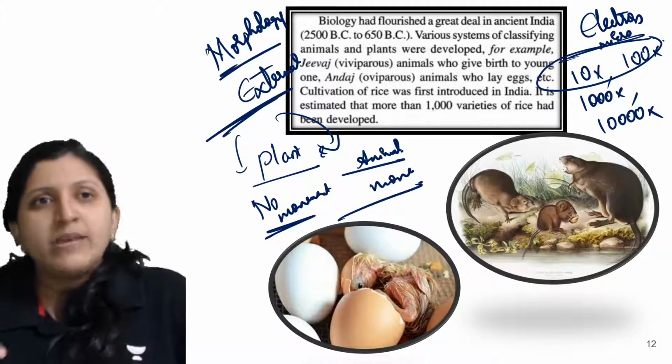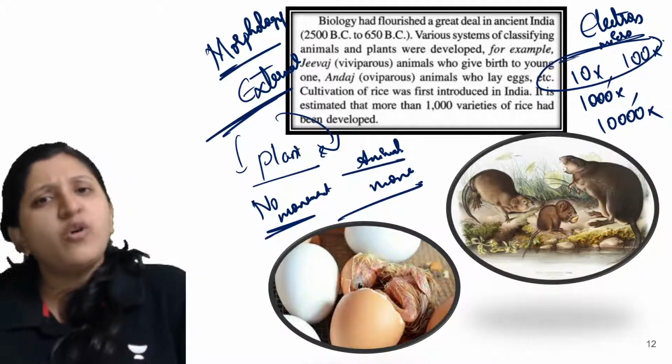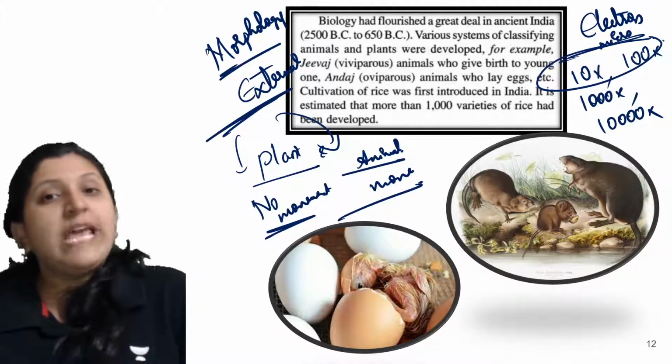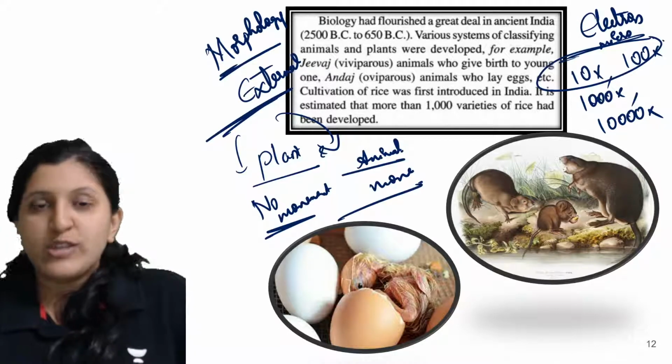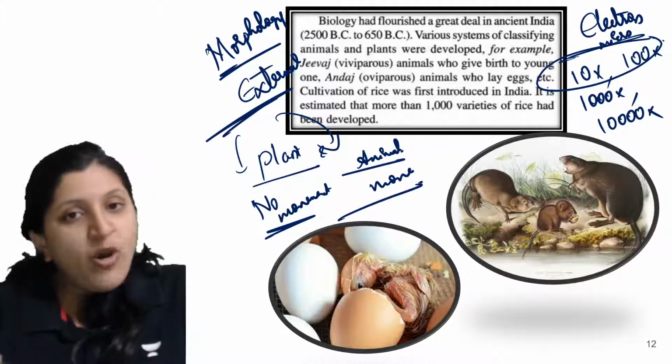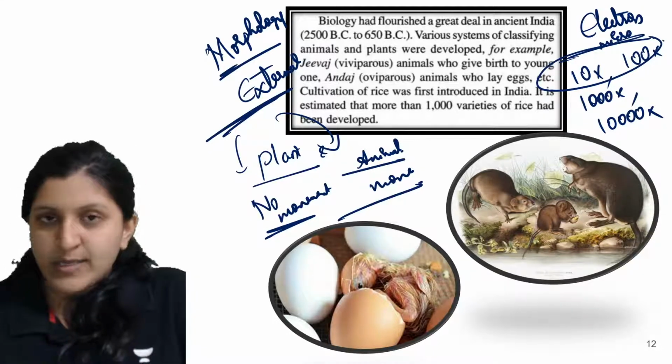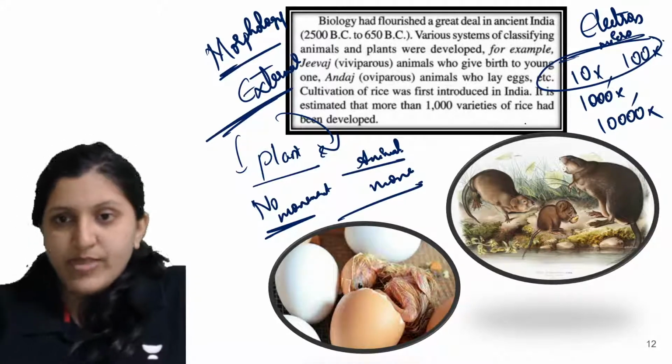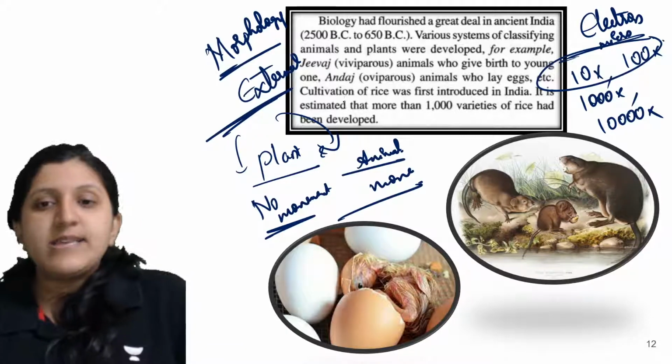Hydra might be there, starfish might be there. Different organisms have different scientific names. So there is no specific scientific name for a moving organism or a non-motile organism. There is nothing like that. Okay, so now let's see this.